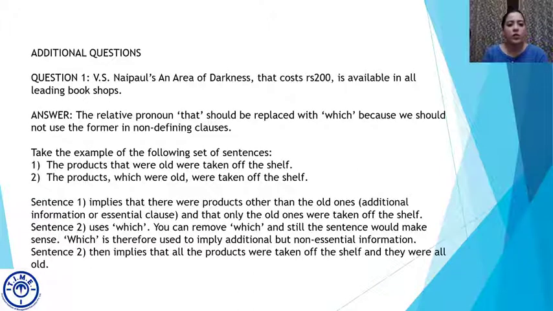So if we apply this to the question, V.S. Naipaul's An Area of Darkness, that costs 200 rupees. Now, nowhere in the sentence am I worried about or concerned with the price of the book. I'm just saying that an author has written a book and it is available in all leading bookshops. So even if I remove costs rupees 200, the rest of the sentence will not be affected. It is additional information, but it is non-essential, which is why we will use which. V.S. Naipaul's An Area of Darkness, which costs rupees 200, is available in all leading bookshops.